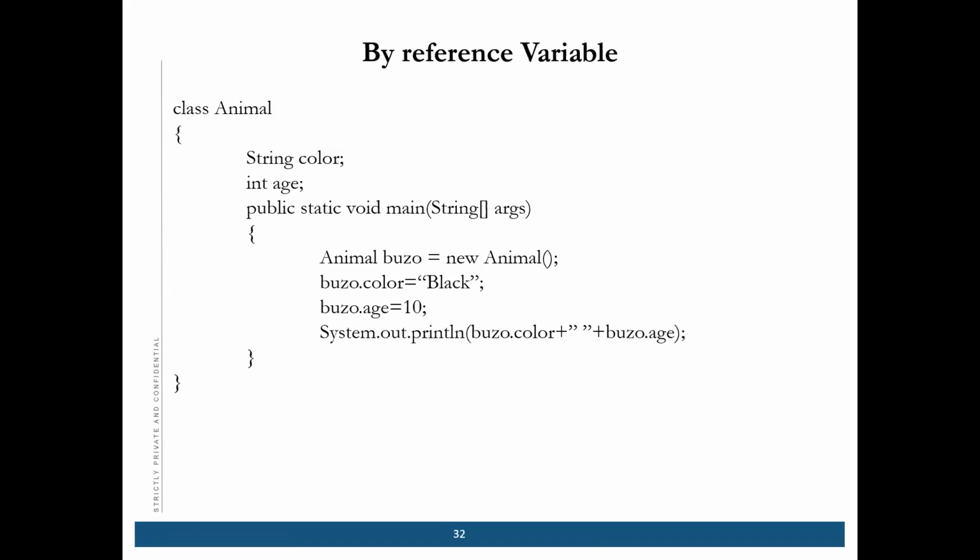Now, what is a reference variable? Whenever we create any object, at that time, if there are some variables available, you can directly call them. These are all what? These are all instance variables. Instance means global variable. In Java, we call it an instance variable.